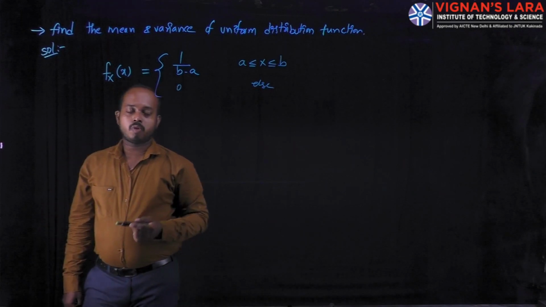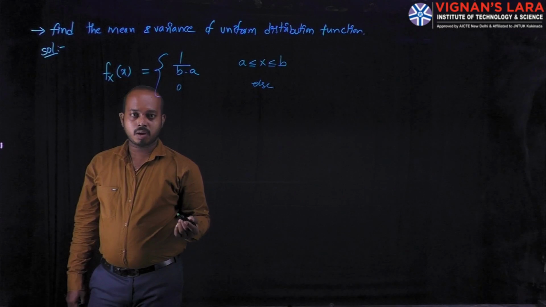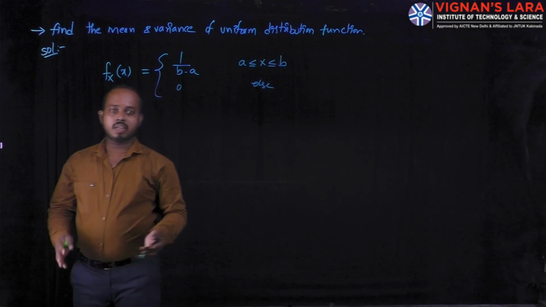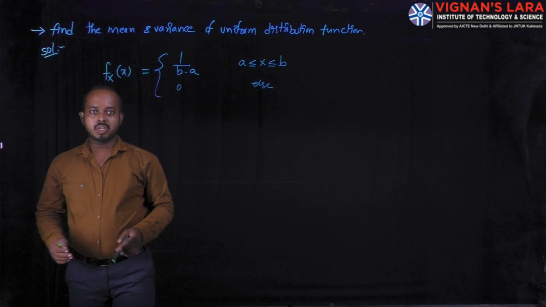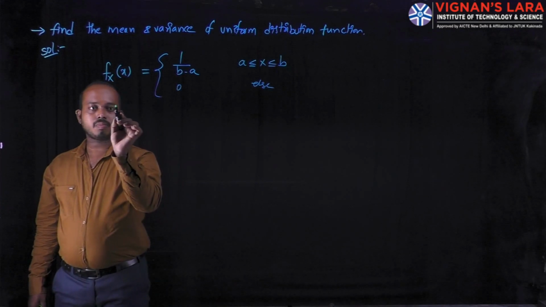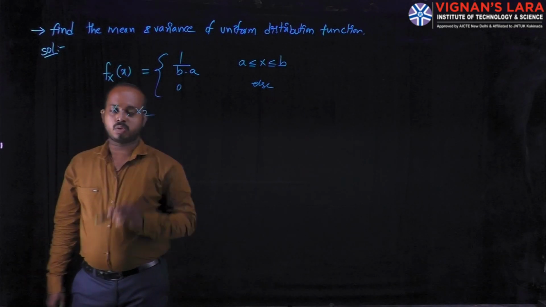In this problem, what is he asking? He is asking to find the mean value and variance, but he is not giving any intervals. For that, I am taking two limits. The lower limit is x1 and the higher limit is x2.